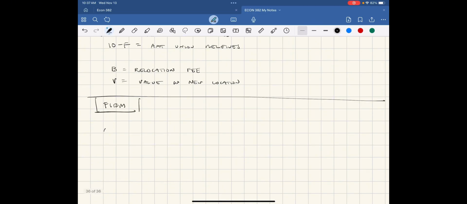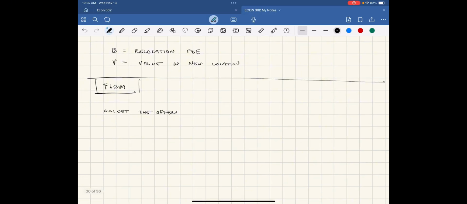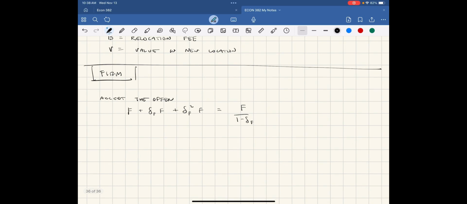They have a choice that they can accept the offer and enter into an agreement with the union. In that case, they would receive F in the first period. They'd receive the future discounted value in the second period, the future discounted value squared in the third period, and so on and so forth, such that the overall value of this is equal to F over 1 minus delta F because of the geometric series. So that's the value that the firm gets if they decide to accept the offer and maintain a relationship with the union.